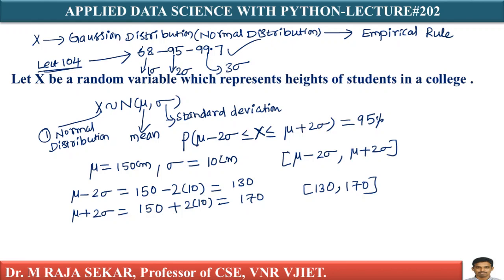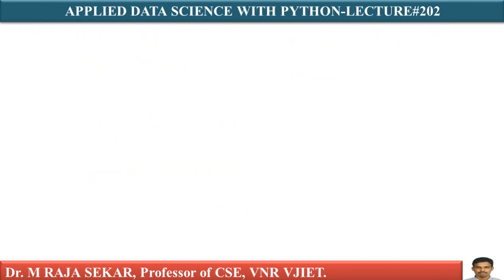Now we come to a big question. Let me write that question. Earlier we knew that the data follows a Gaussian or normal distribution. My question is, what if I don't know the distribution?